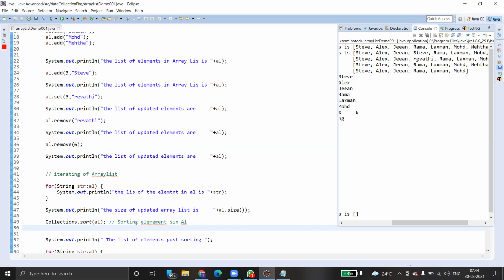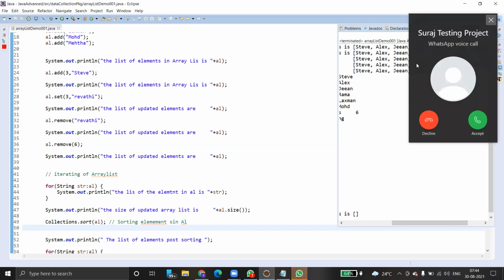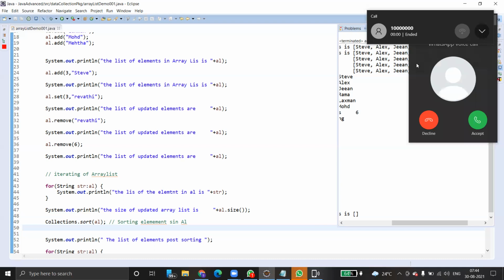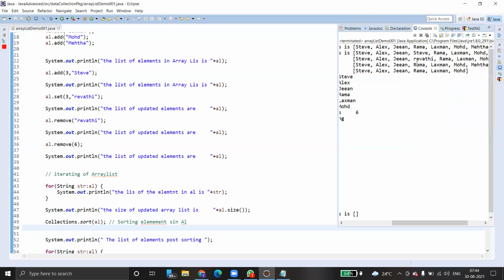It is widely used because of the functionality and flexibility it offers. One of the reasons is that it is a dynamic array. It can shrink and expand the length of the array dynamically at runtime. That is the reason we call it a resizable array. Resizable array implementation of a list interface.